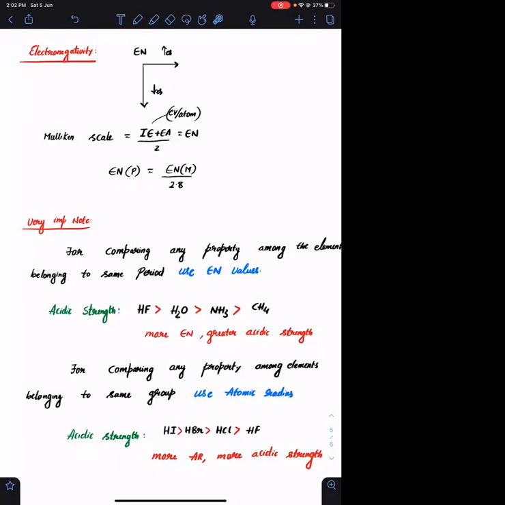We all know the definition of electronegativity. It is the ability of the bonded atom to pull the shared pair of electrons more towards itself. Because of that, you will be having some charges. You can have partial negative or partial positive charges on the atoms.